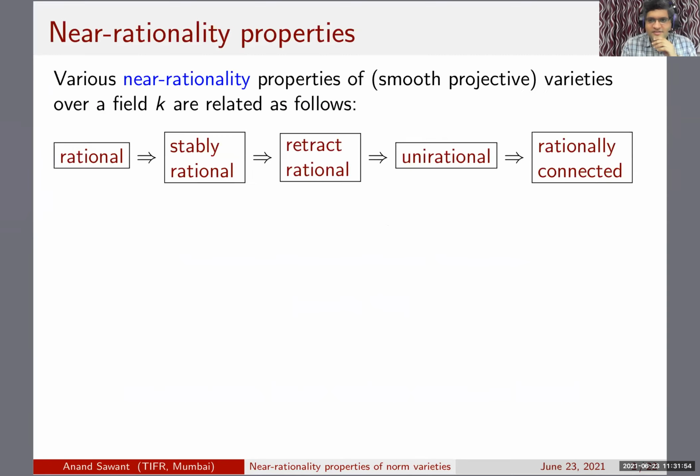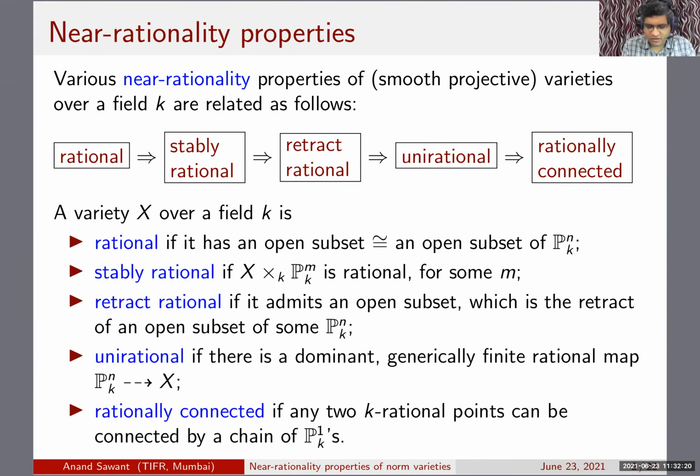Okay, so let's start with a picture about near rationality properties, which all of us have seen. These are several near rationality properties of smooth projective varieties over a field, which soon is going to be of characteristic zero and even algebraically closed. Let me very quickly recall the definitions.